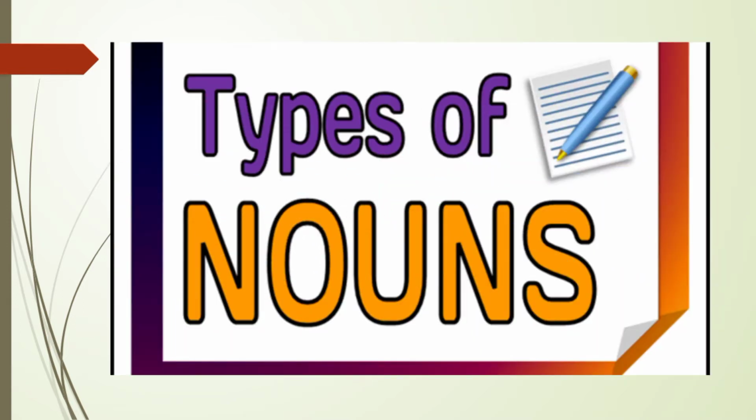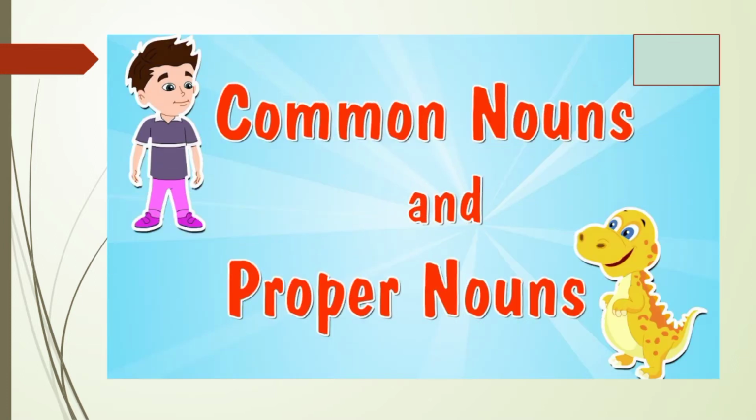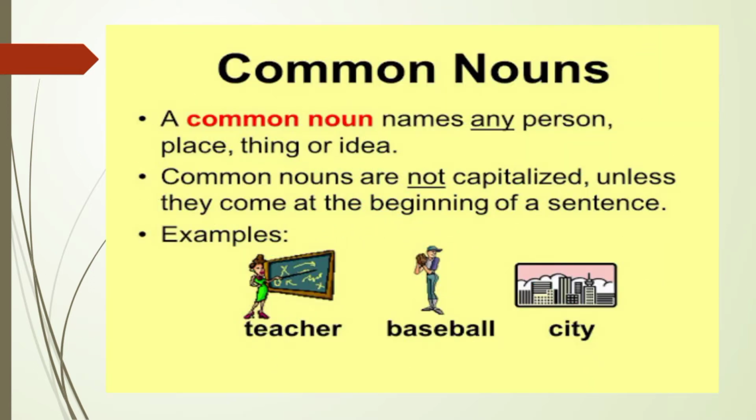Then let's move on to the types of nouns. Today we are going to learn three types of nouns, that is common noun and proper noun and one more, abstract noun. First, let us learn about common nouns and proper nouns. What is a common noun? A common noun names any person, place, thing or idea.